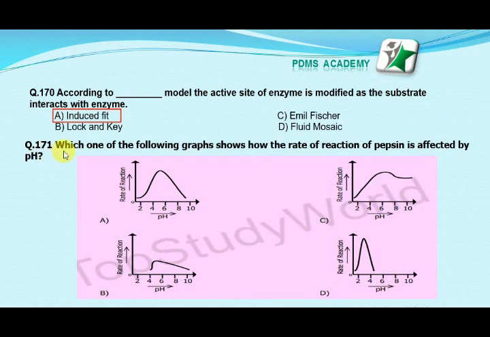Our next MCQ is: which one of the following graphs shows how the rate of reaction of pepsin is affected by pH? Correct answer is D. How is it correct? Let's see.